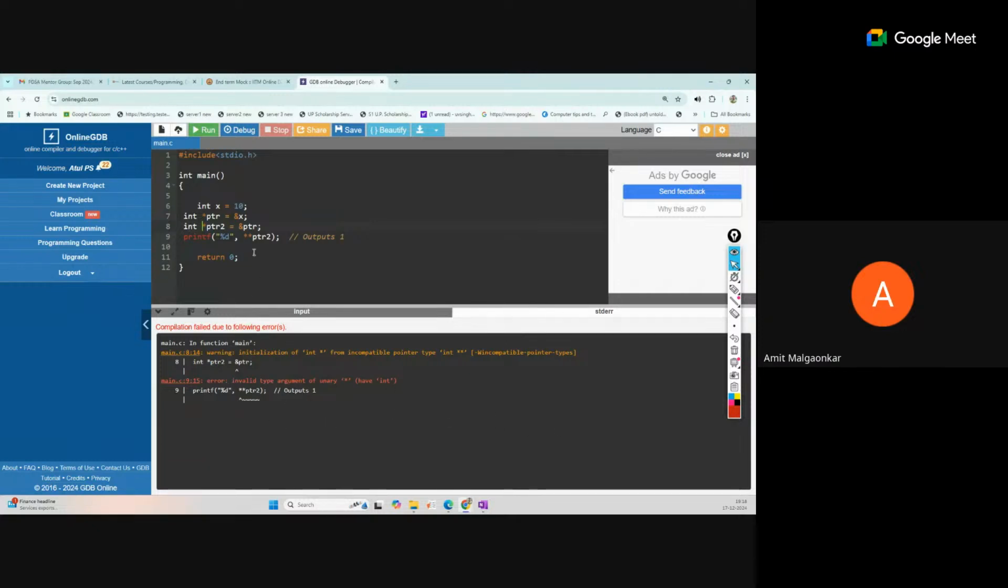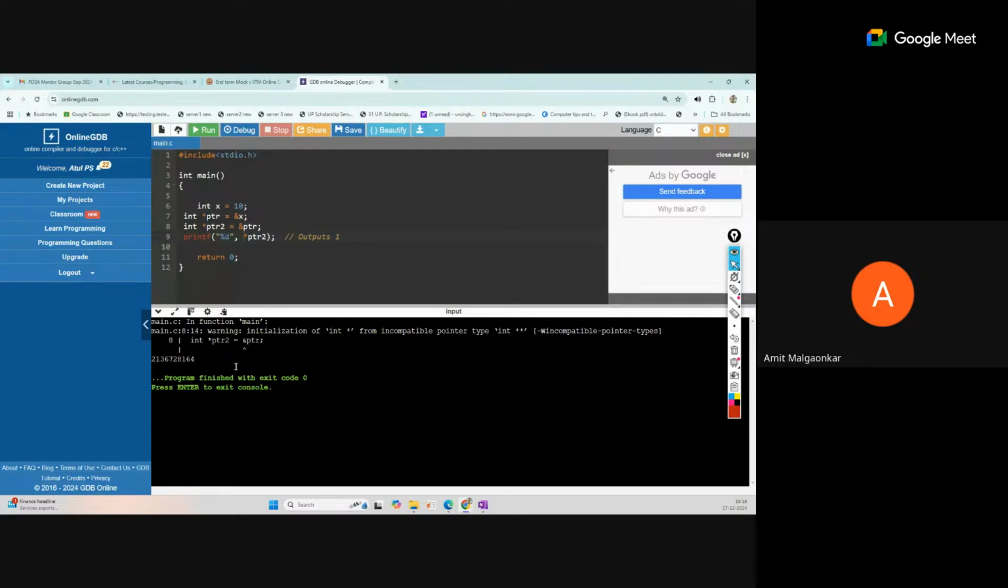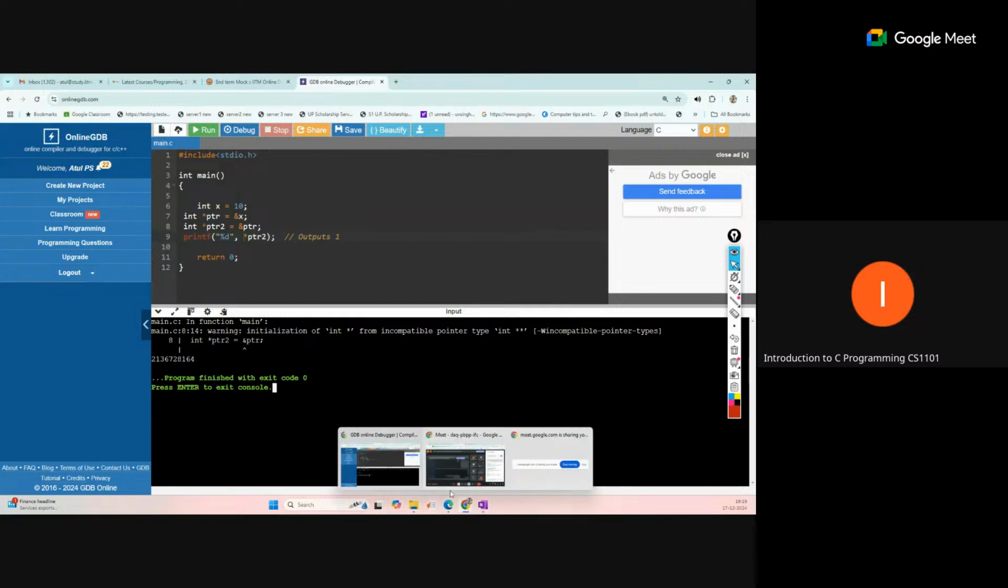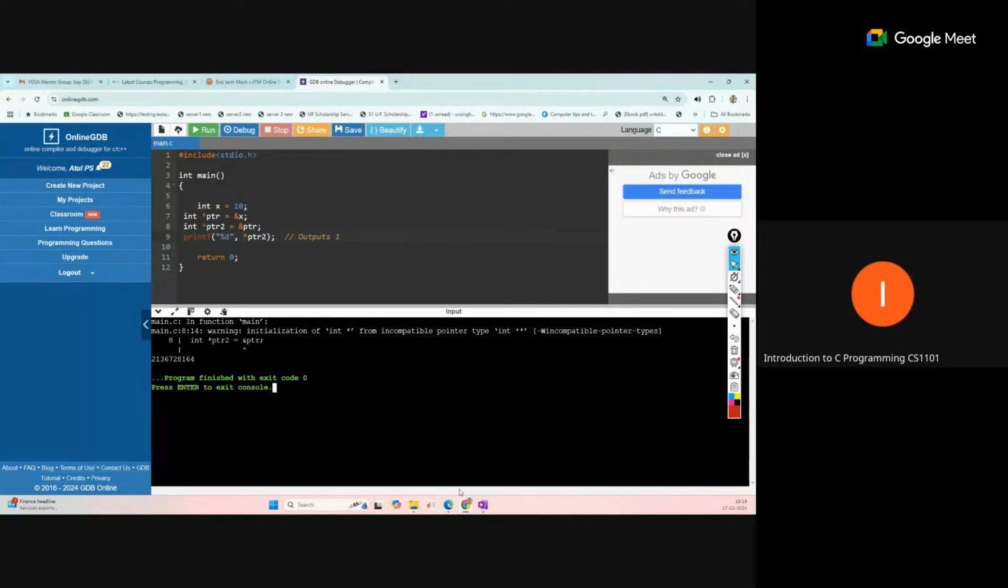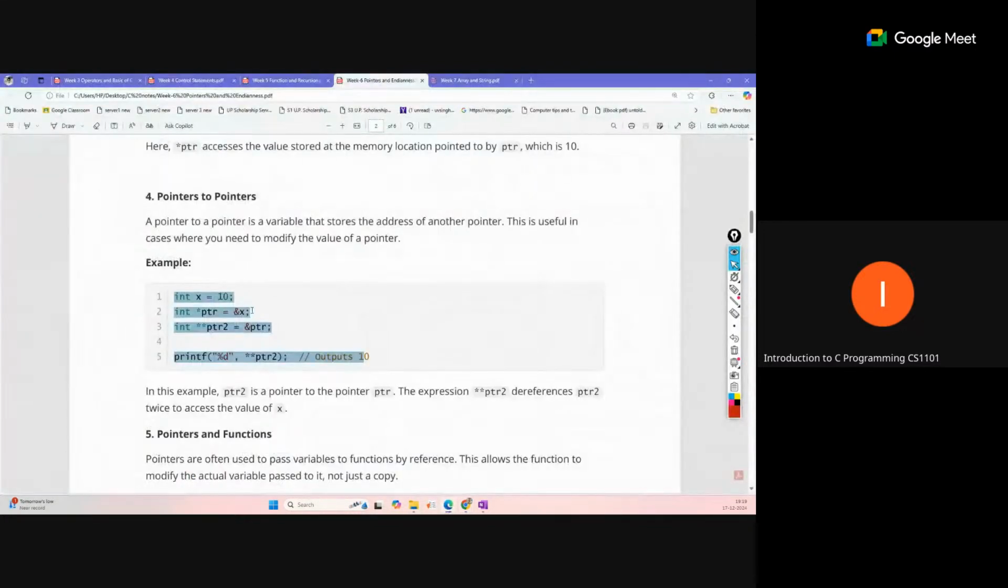Okay, sir. And if we just dereference it once, then will it print the address? So it is printing. Okay, but it is still showing this warning.